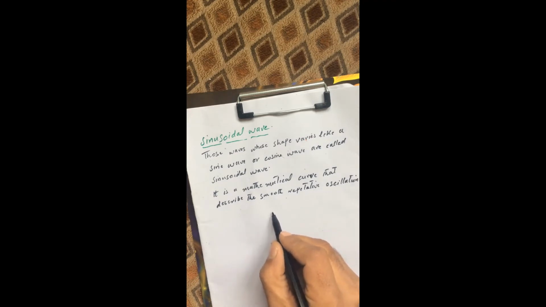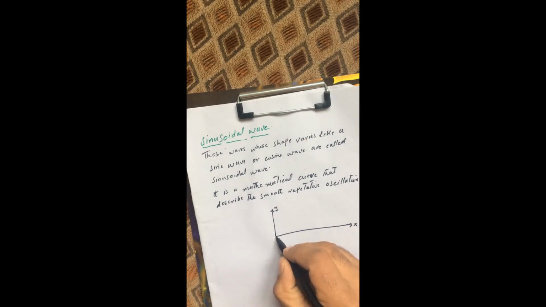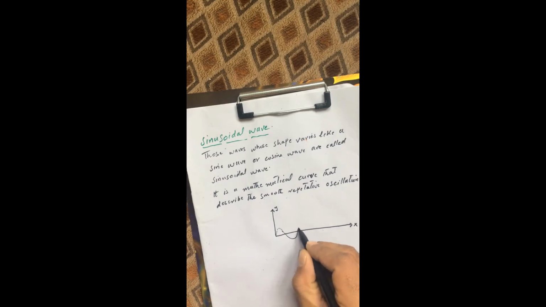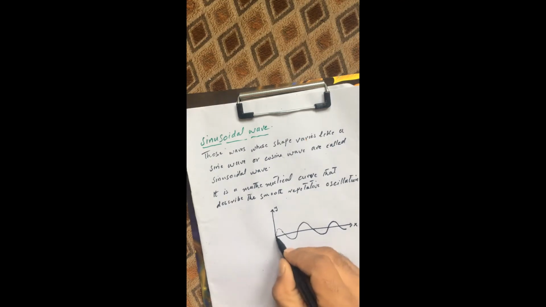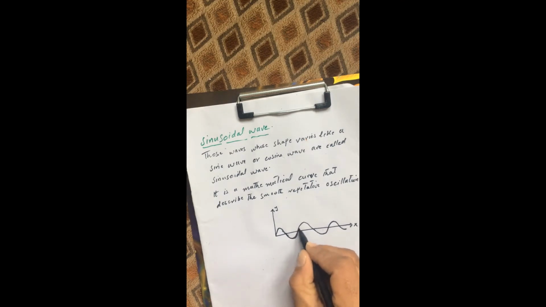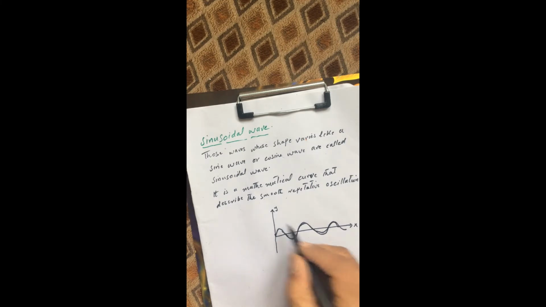How can we diagrammatically represent this kind of wave? Suppose this is the y-axis and this is the x-axis. Now the wave whose behavior changes like this is called a sinusoidal wave. This is a wave at time t equal to 0.